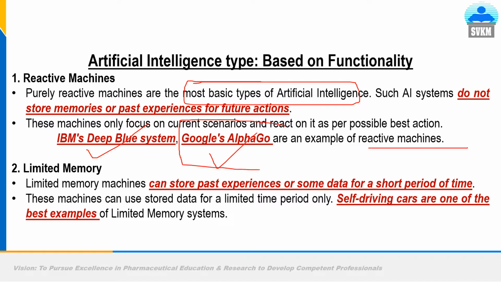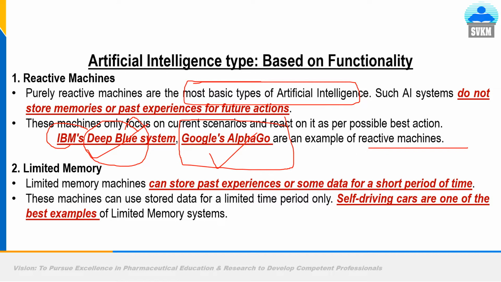AlphaGo is a machine which succeeded in defeating human players who were the best at playing the Go game. Go is a board game devised in China years ago. IBM's Deep Blue, IBM is the name of the company. Deep Blue is the algorithm software developed by IBM which defeated the reigning world chess champion, Garry Kasparov,